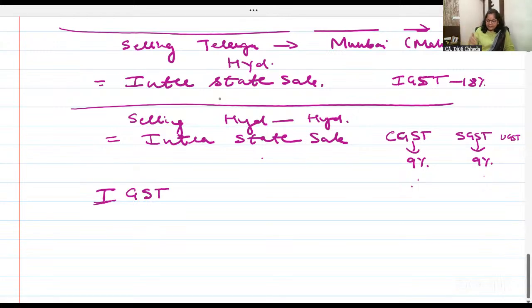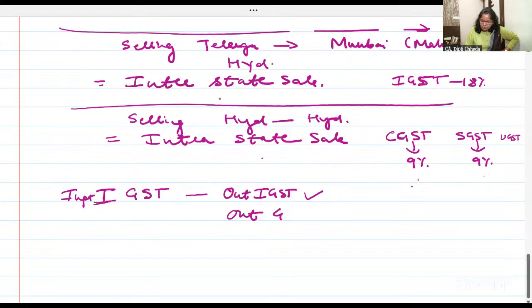GST paid on interstate sales. So I have purchase input IGST and output IGST. Can we set off? Yes. But I have purchased interstate and then I'm selling within the state. Output CGST, output SGST, output UTGST. Please write it because you have to write this in exam also.